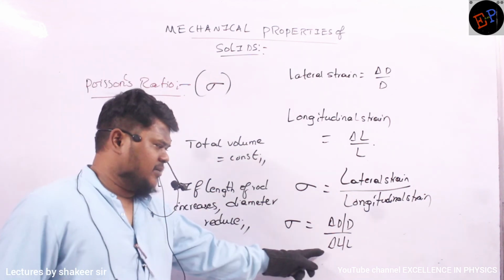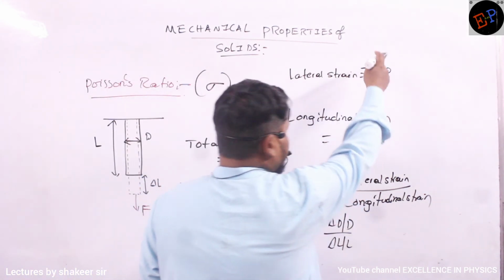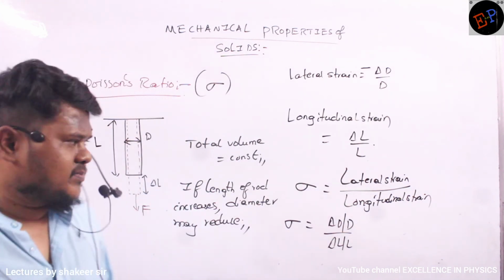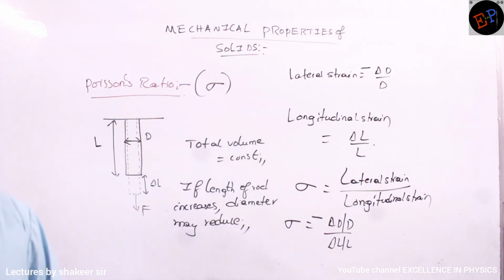So delta L by L will be positive, but delta D by D will be negative. Why? Because diameter is reducing, no? Diameter is reducing if length increases. So therefore, sigma we can also write as negative of delta D by D divided by delta L by L. This ratio we can call Poisson's ratio.